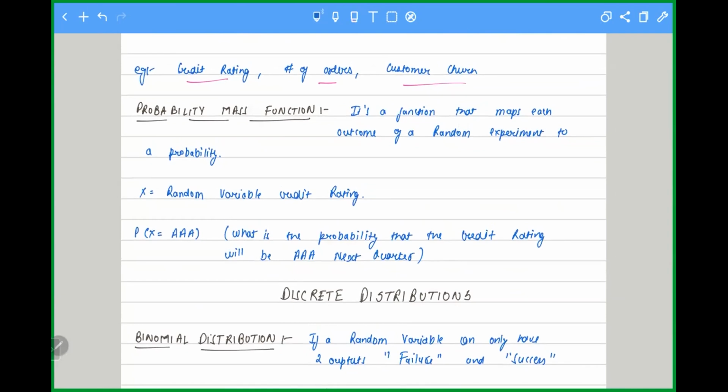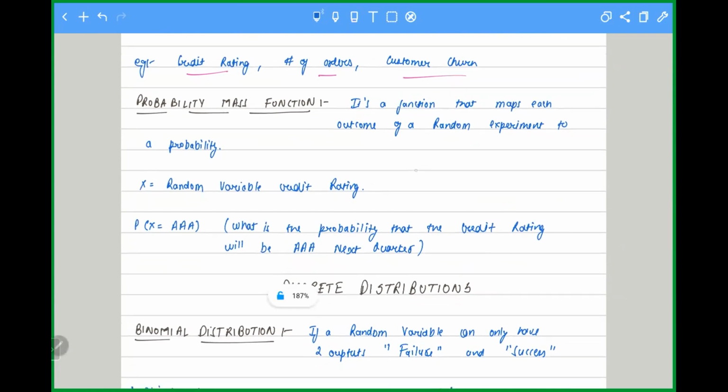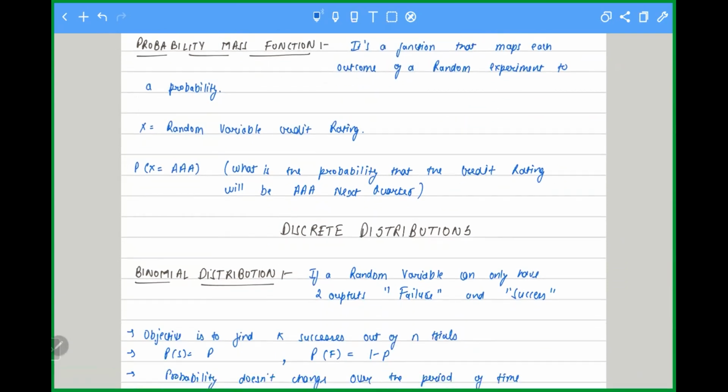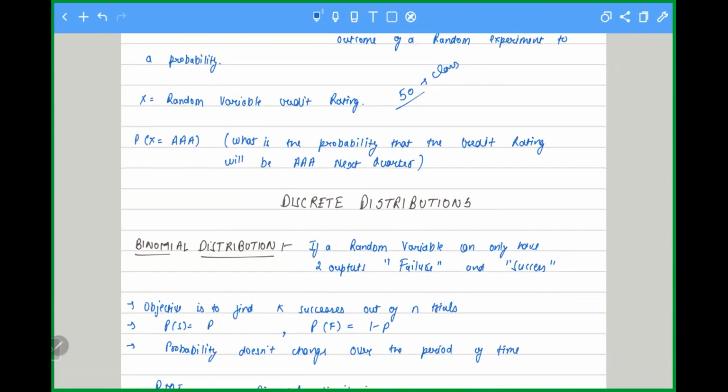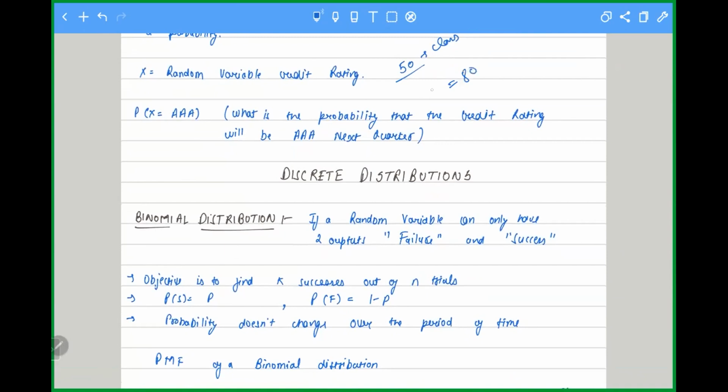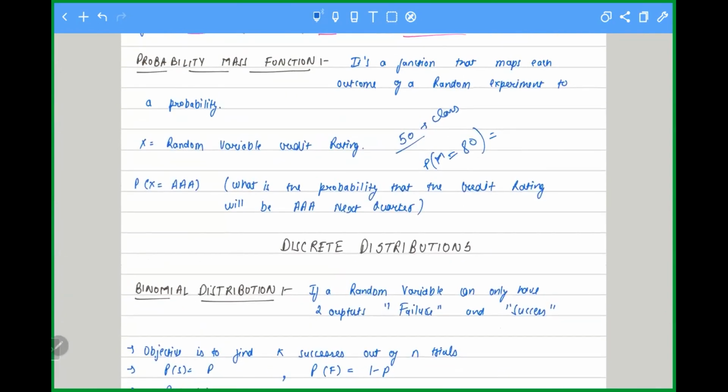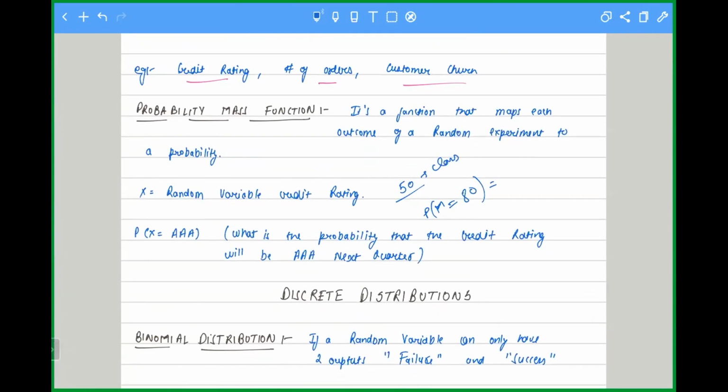Let me ask you. Let's say you are in a class and there are 50 students in the class. Tell me the probability of those students who have got equal to 80 marks. It's a PMF, because what you will do is understand how many of the students have got exactly 80 marks, and divide by the total number of students in the class.